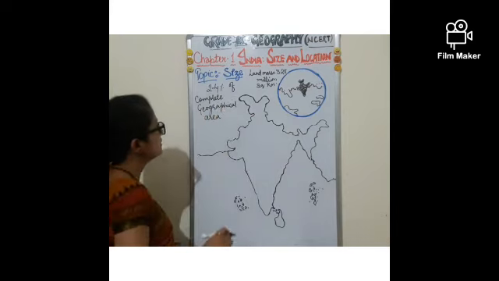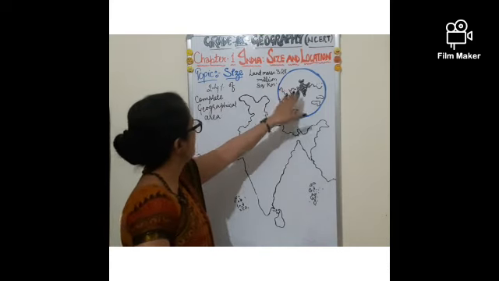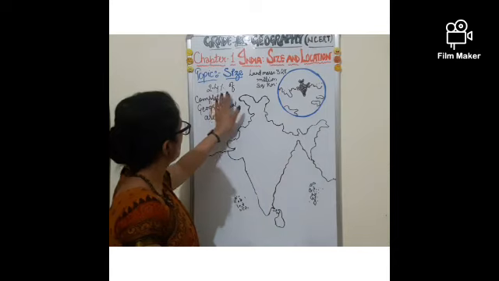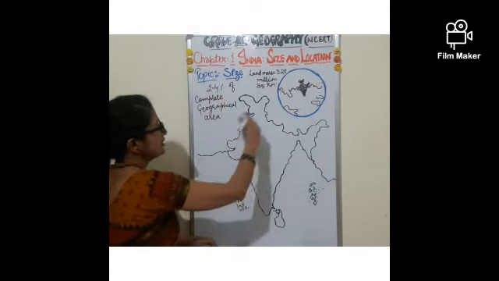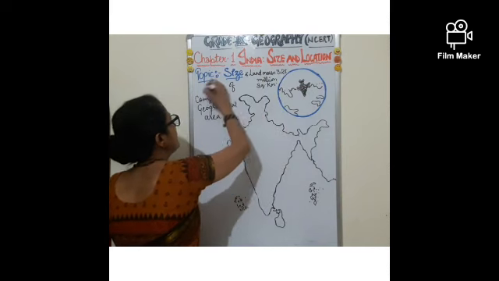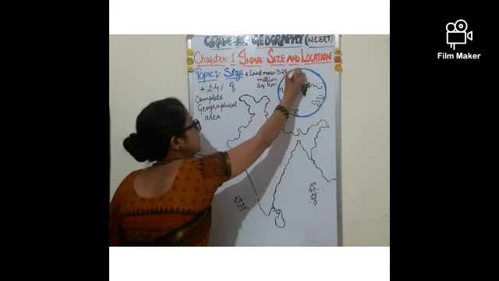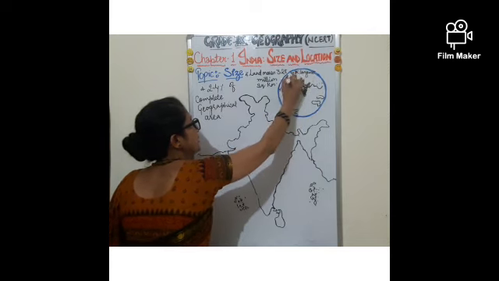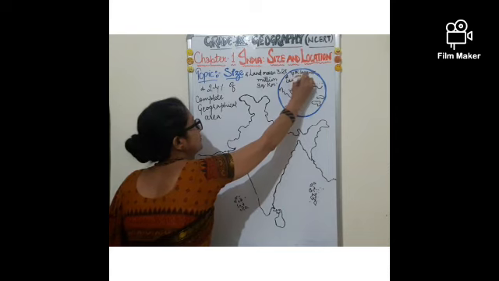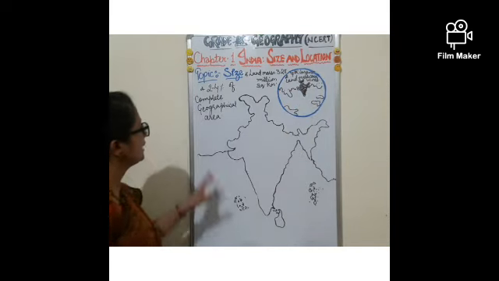So India covers 3.28 million square kilometers, which is 2.4% of the complete geographical area. After covering this area, India becomes the 7th largest country in the world, the 7th largest land mass area in the world. So this is the scene of India's size.